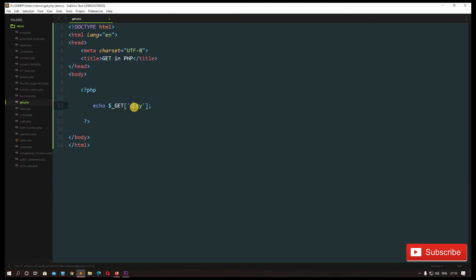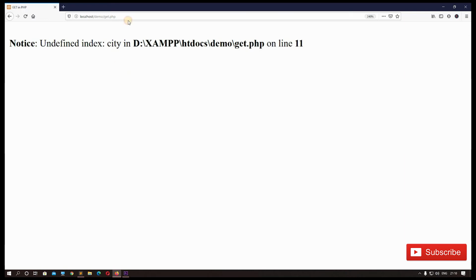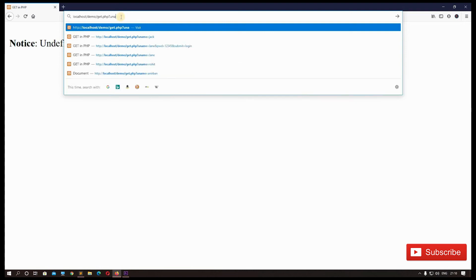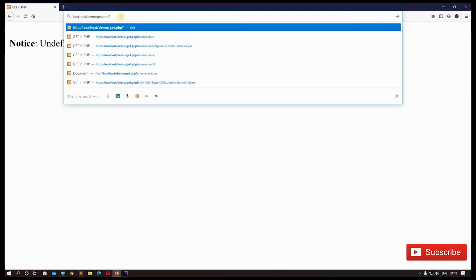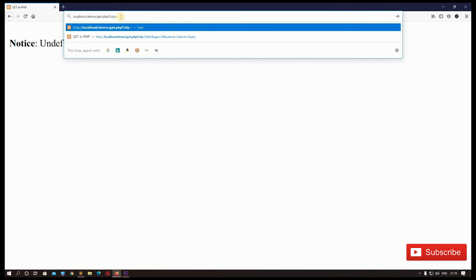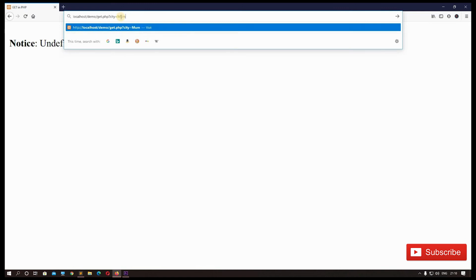Now let's manually put some values in the URL. Without just talking, let me show you. In the address bar, you can see we have our file get.php at the last. Here, at the very end, put a question mark, and after the question mark, put the name of the index. Our index is called city. Now put an equal to sign, and you can put any value in there. Let's specify a city, say Mumbai. Now if I hit enter, see we are getting Mumbai displayed here.